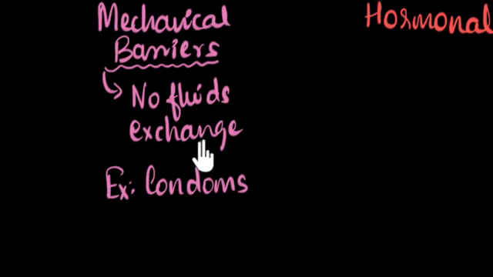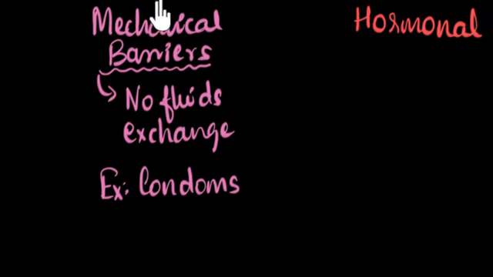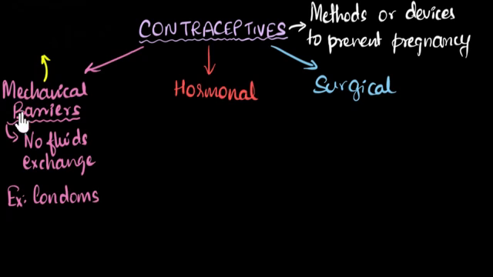And since there is no exchange of fluids, it can also prevent STDs, right? Because we said earlier, STDs come from the exchange of the fluids. So it also prevents STDs. Now, one thing I need to be very clear about: when I say prevent STD or prevent pregnancy, I don't mean 100%. These contraceptives are never 100%, all right? So they just decrease the chances of pregnancy. They decrease the chances of catching STDs, okay? That, I think, is a better word to use over here.